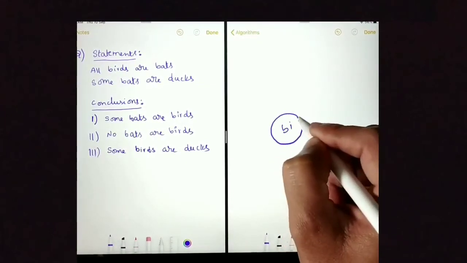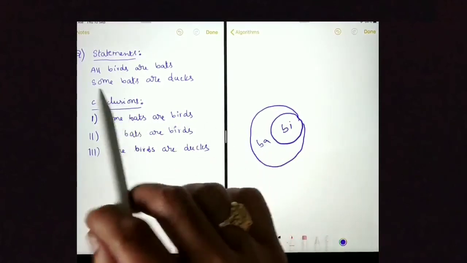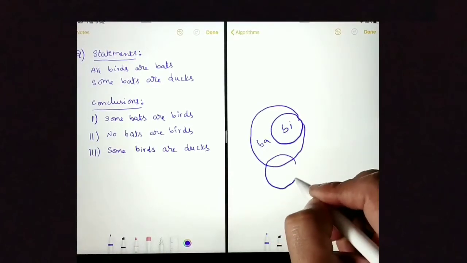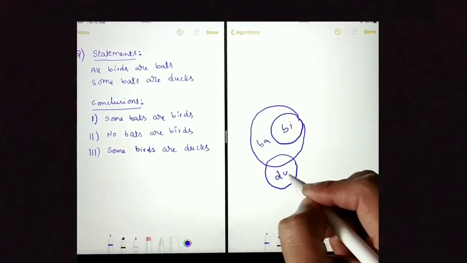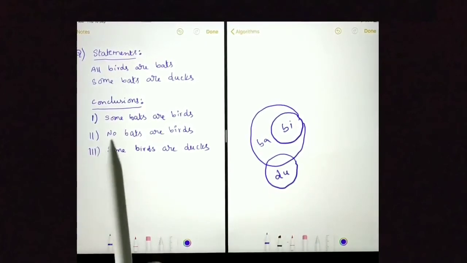All birds are bats and some bats are ducks. Some bats are ducks. We are done with the Venn diagram. Let's move on to conclusions.